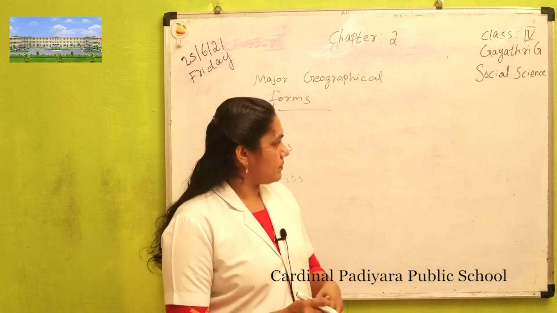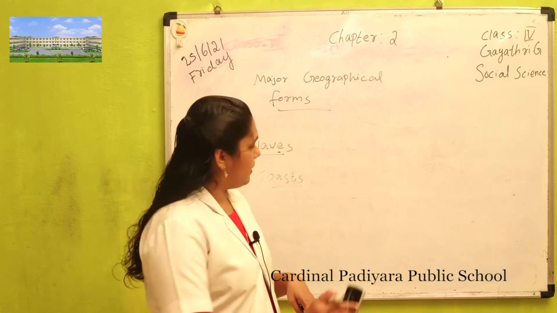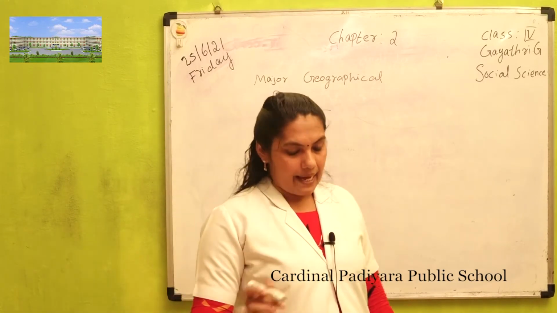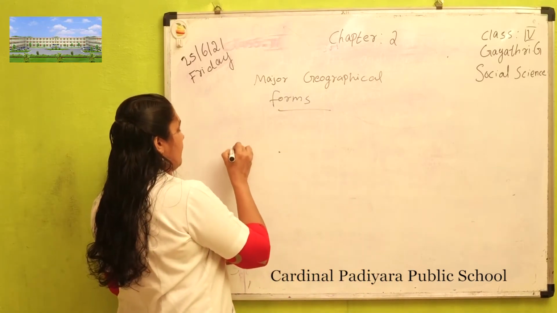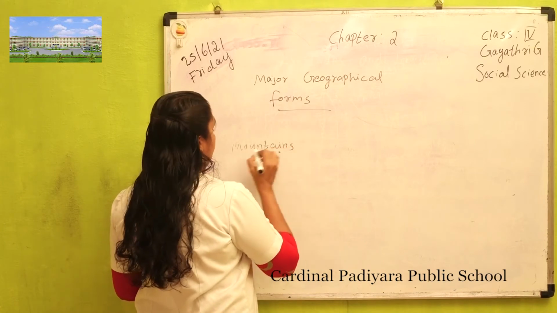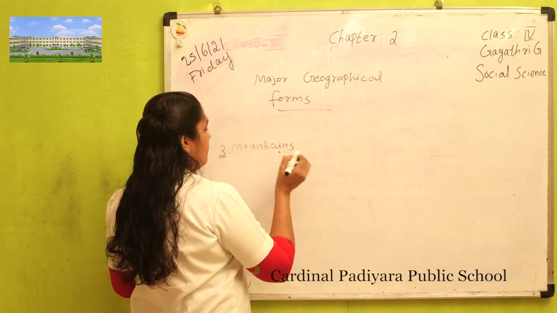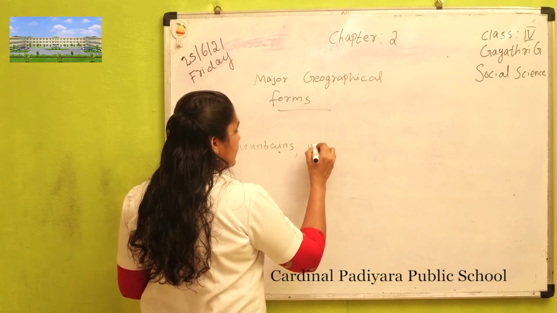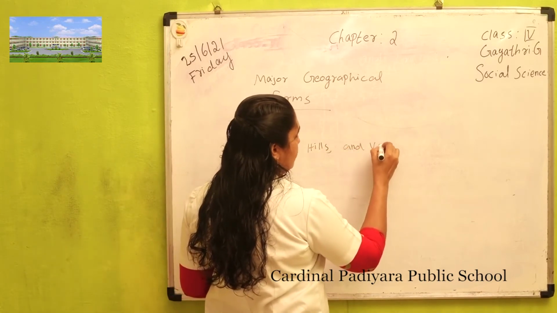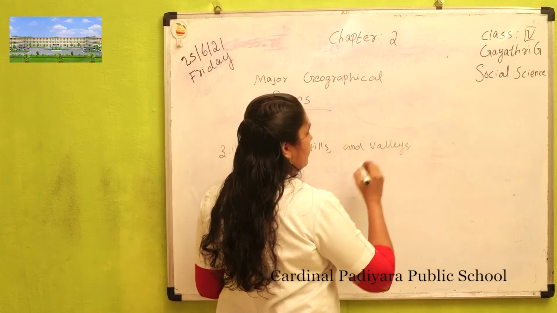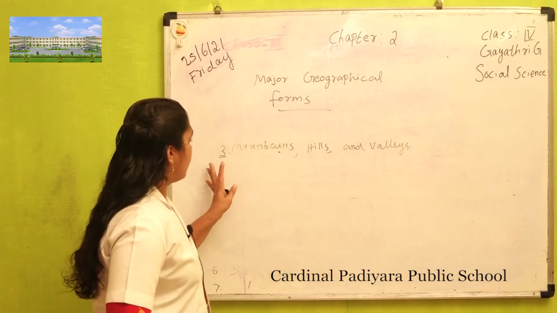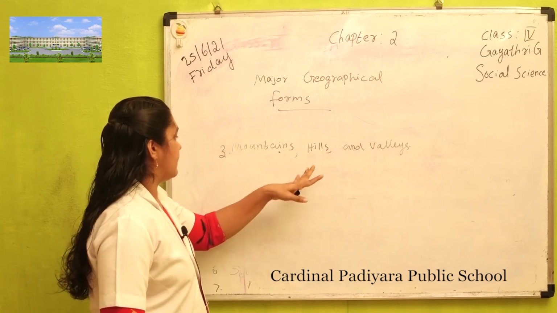Another important point is mountains, hills and valleys. This is the third point.